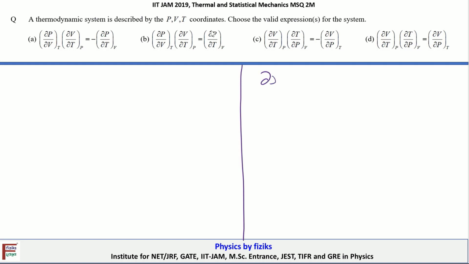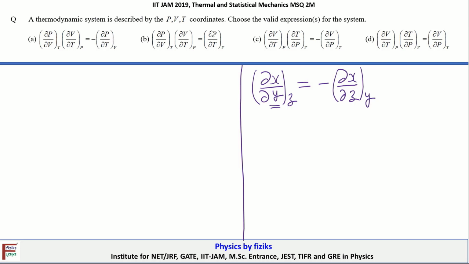The reciprocity theorem says that if we have three variables x, y and z, I can write dx by dy at fixed value of z. I can rewrite this as equal to minus dx upon dz, keeping the third variable constant. What is the third variable? It's y.